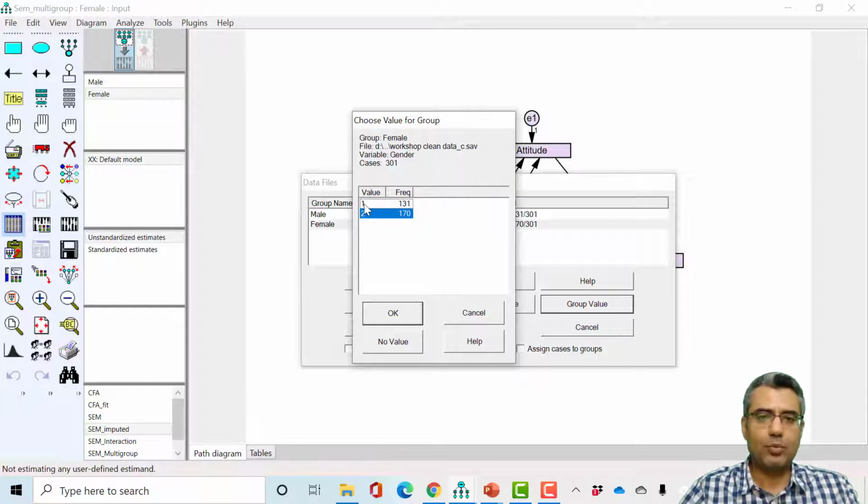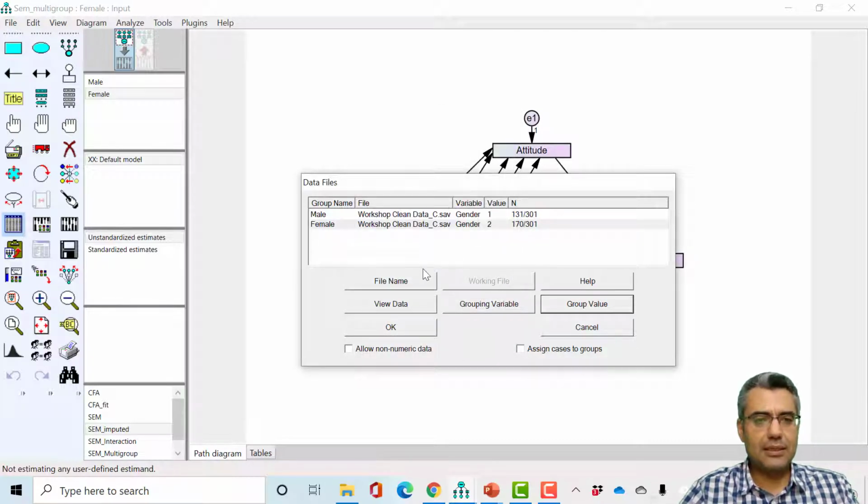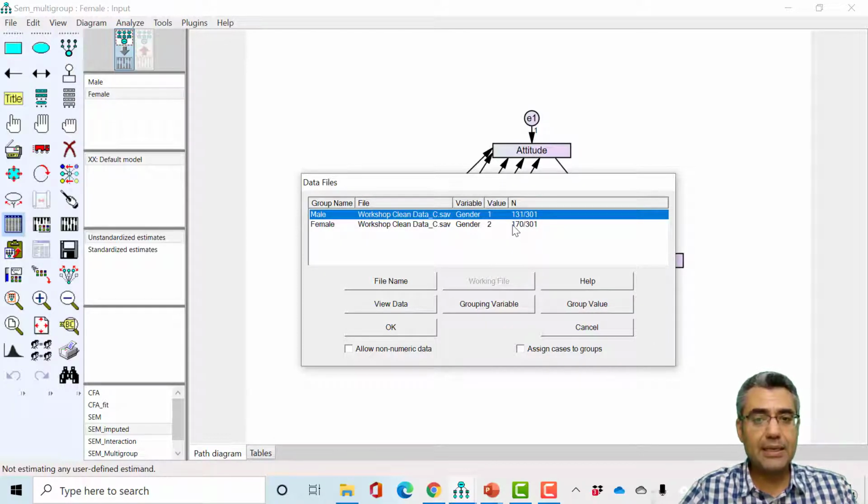In your data file it may be 0, 1 or 1, 2, or maybe 2 is male and 1 is female, up to you. So just make sure that you are linking the correct samples to the respective model. I've done that, and you can see here 131 samples are male and 170 samples are female.